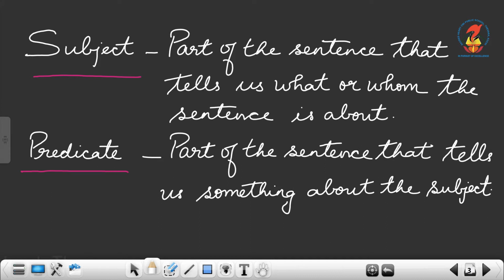The definition is given here. That is, a subject is a part of the sentence that tells us what or whom the sentence is about. And the part of the sentence that tells us something about the subject is the predicate of that sentence. The two important parts of a sentence. Okay.